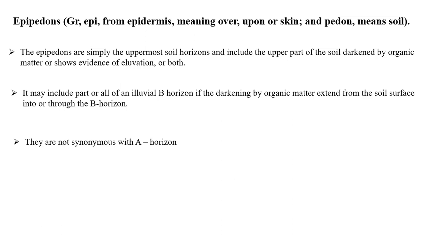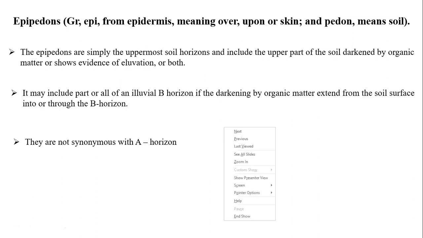It may include a part of the illuvial B horizon. Sometimes epipedons may include the illuvial part also. They may include the B part also if it is darkened by organic matter extending from the surface into the soil. If the organic layer is much thicker and extends beyond the B horizon, then definitely the epipedons may extend up to the B horizon level. And remember, students, they are not synonyms, they are not equal to the A horizon. Don't compare this with the A horizon. The A horizon is different, and these epipedons are completely different.